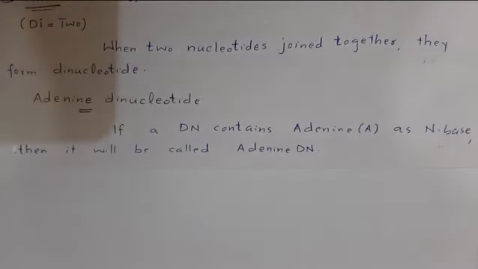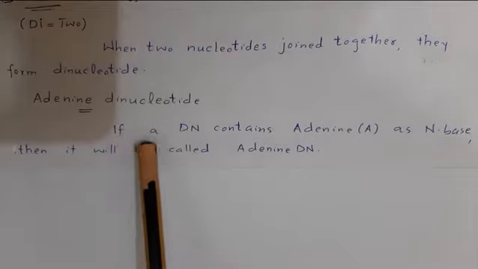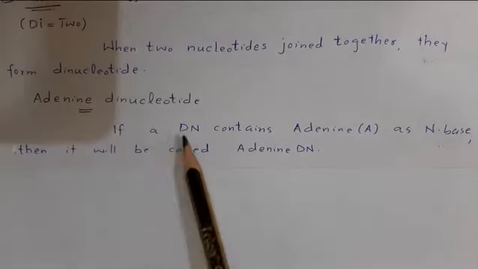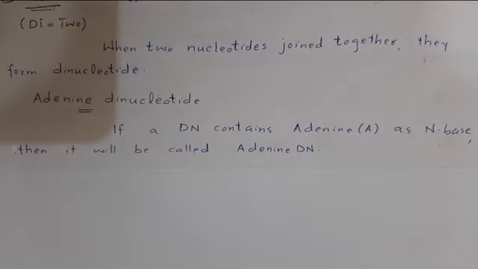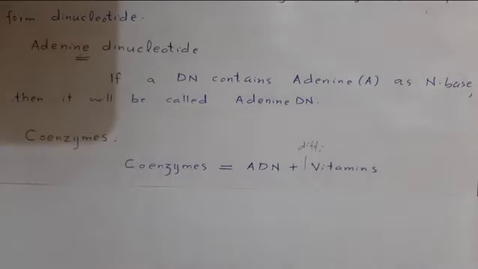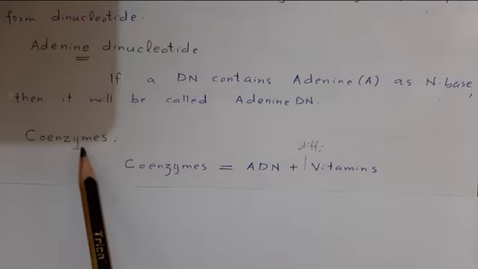Now what are adenine dinucleotides? If a dinucleotide contains adenine as a nitrogenous base, then it will be called an adenine dinucleotide. Now, coenzymes: what are coenzymes?